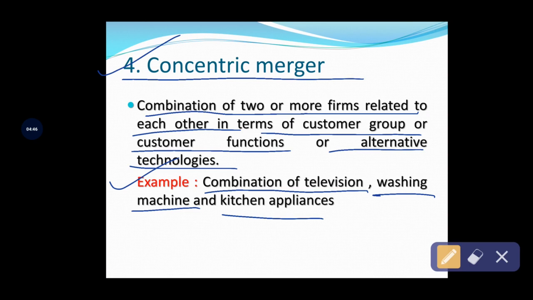So based on those customer concentrations, the companies decide to merge together to give better services to a customer in a single shot. So this type of merger takes place between two companies to improve their services in terms of customer functionality, customer groups and customer loyalty.